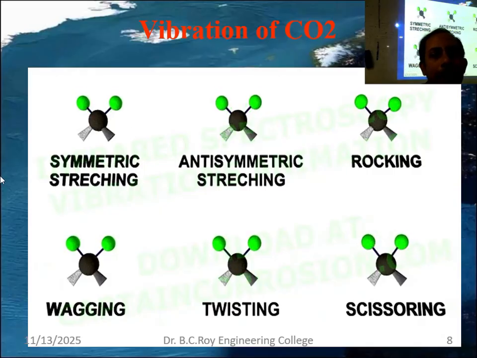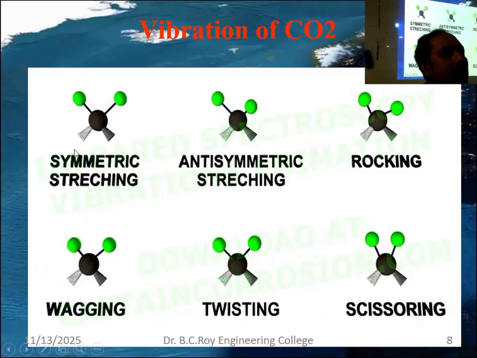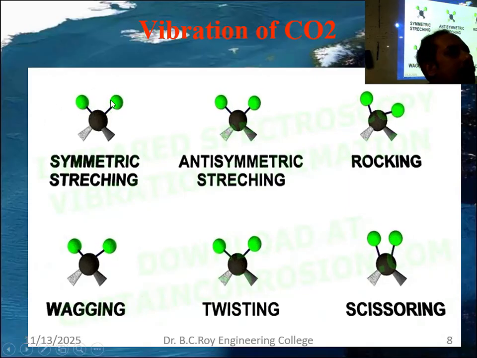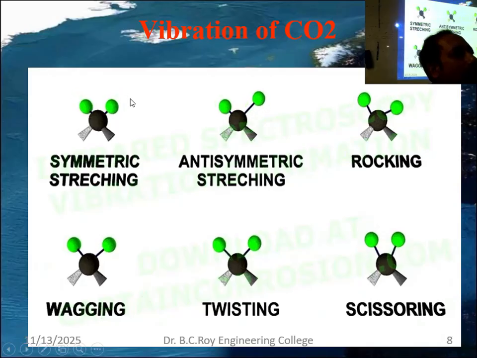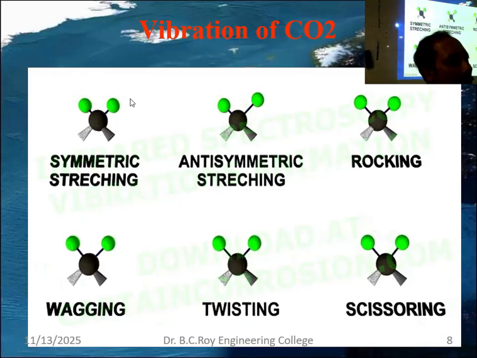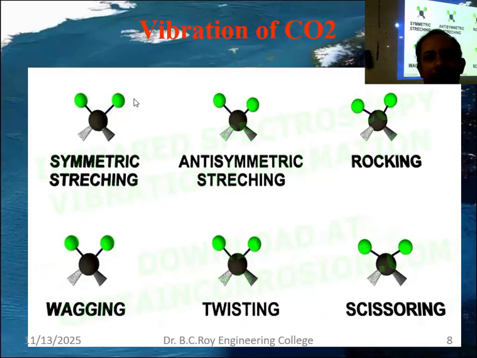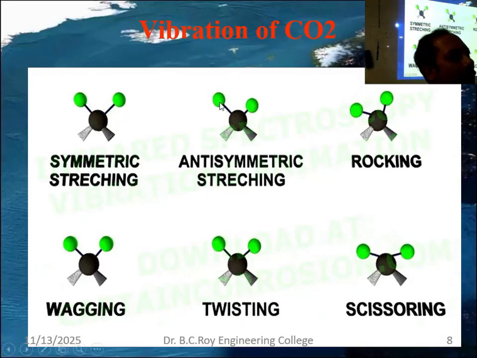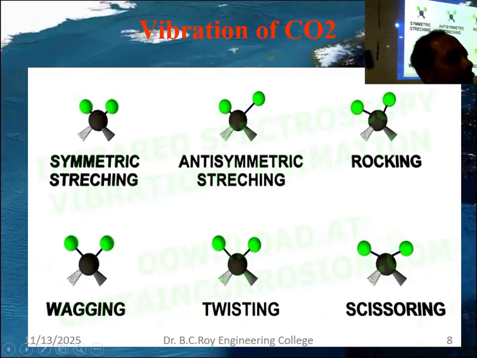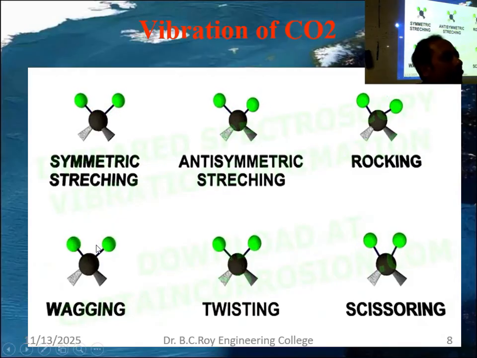So these are called symmetric stretching and asymmetric stretching. Symmetric stretching is where it is going equally. You see, it is equally coming and going back, getting stretched and compressed, again stretched, again compressed. And in anti-symmetric, one is compressed, the other one is stretched, compressed and stretched. Rocking, both are moving in the same direction. Wagging means it is doing like this.